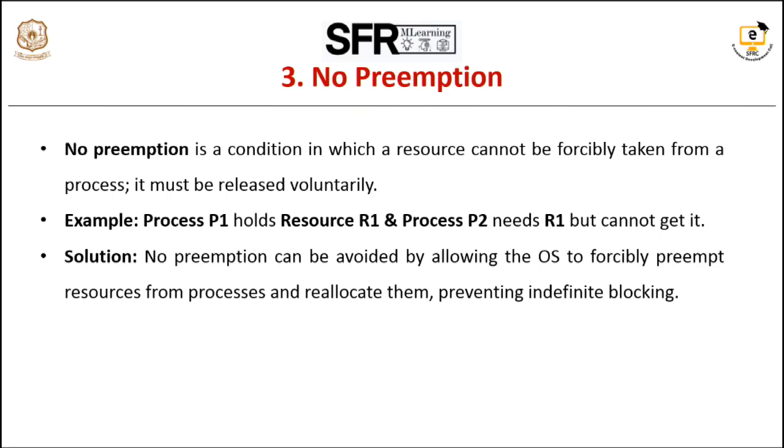To prevent the no preemption condition, there are two solutions. First one is preempt resources from waiting processes. The second one is rollback. If you want to preempt the resources, if a process cannot obtain all the resources it needs, the OS can temporarily take away resources it already holds. Second is rollback. The preempted process is rolled back to some safe state and will request the resources again later.